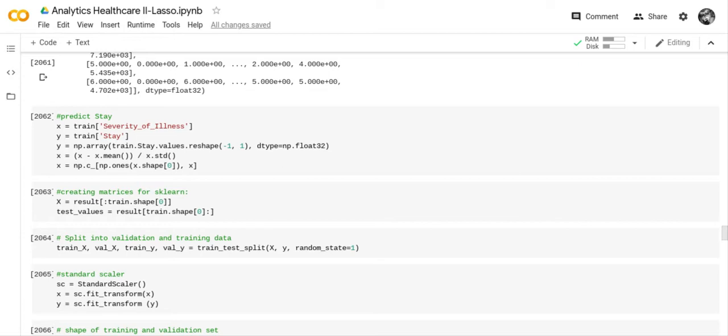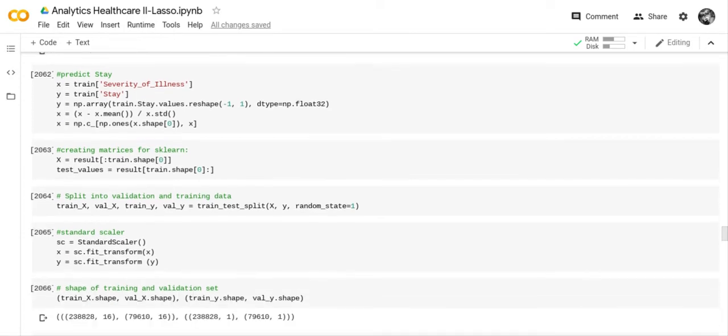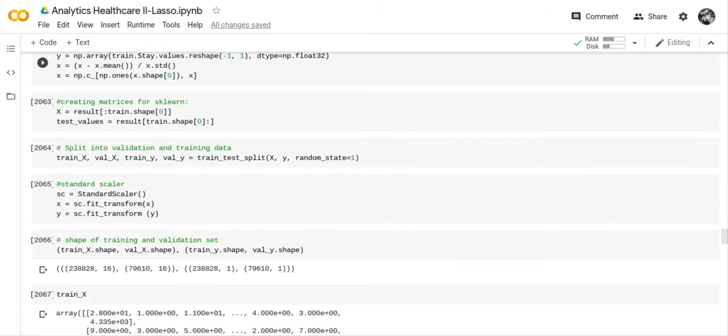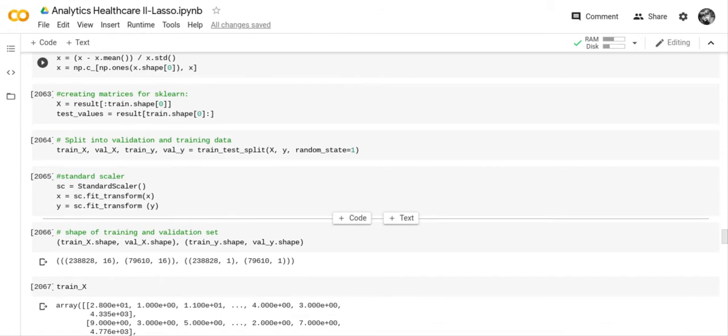And I used the Lasso function just because I want to get it to work. If I can get it to work, then I can work on improving it, but for the time being, we're just going to get it to work. And your target is your stay. And we had to reshape the stay column because it was an array. And then we had to set up the X and the Y values. So we created our matrices for sklearn.